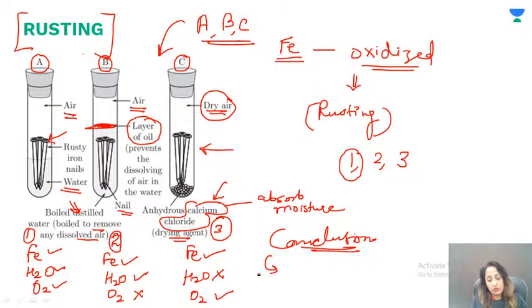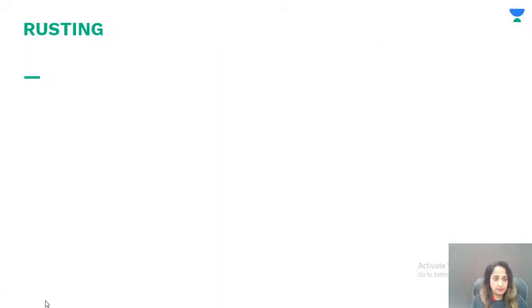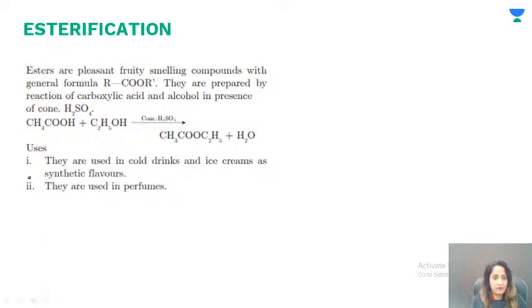In the conclusion you will say, for the rusting to take place, we need iron, oxygen, and water. Rusting can take place only in presence of water and oxygen, or air maybe. I have drawn all the diagrams on the previous sheet itself.